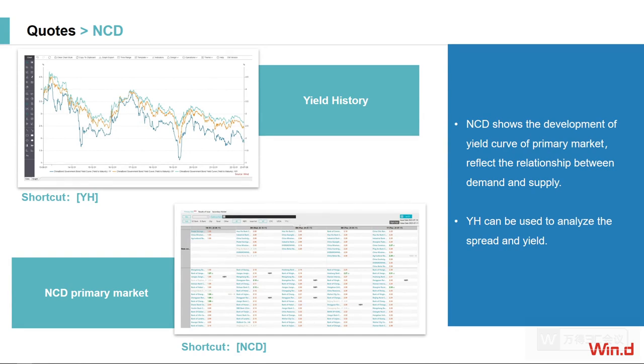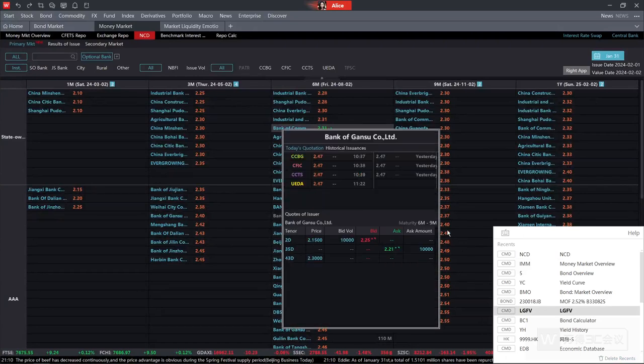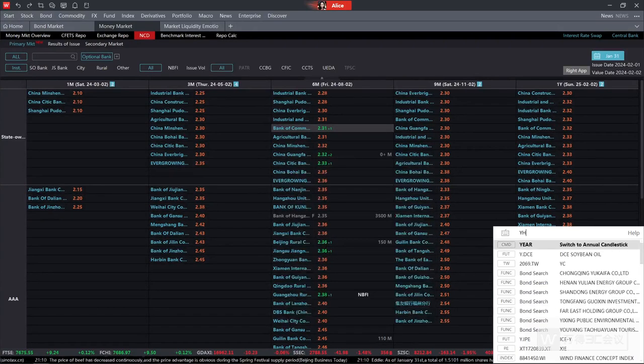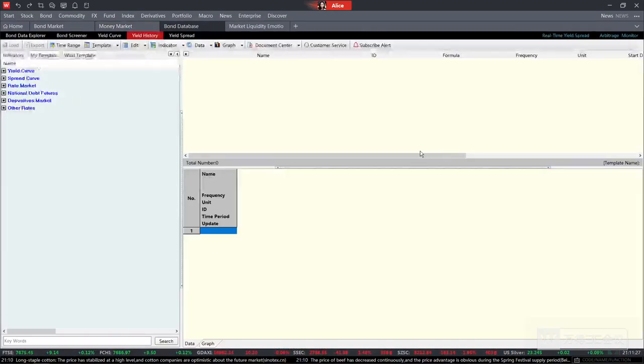So we can also go back to our terminal to take a look. We can enter the shortcut YH, yield history. Then we can enter into such a page as we need.